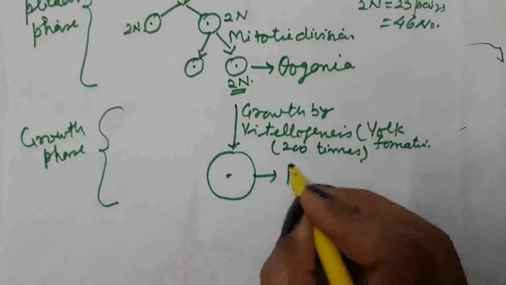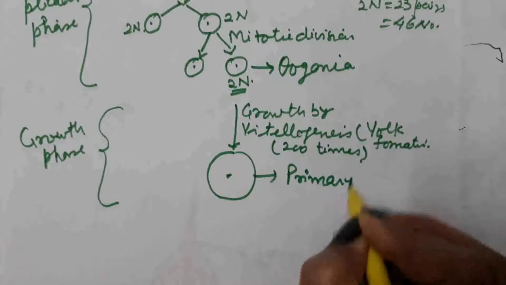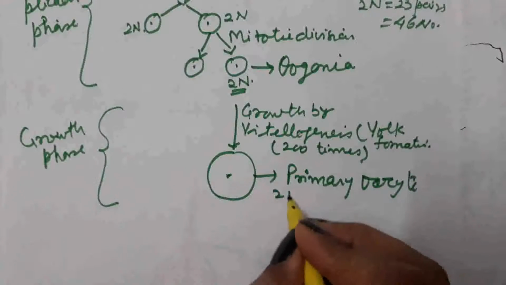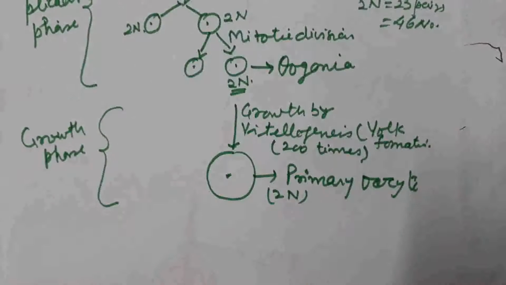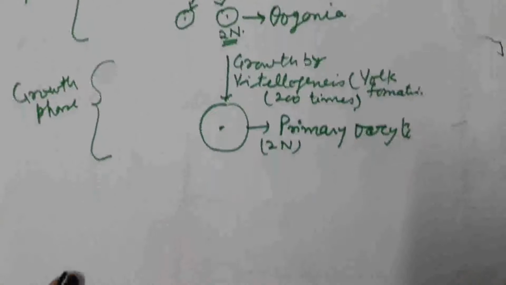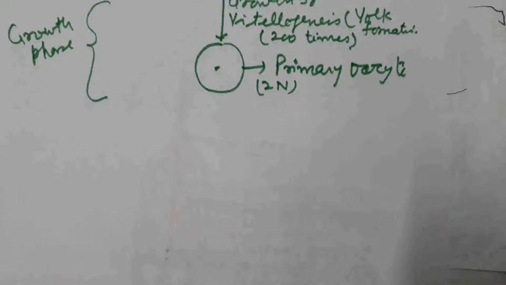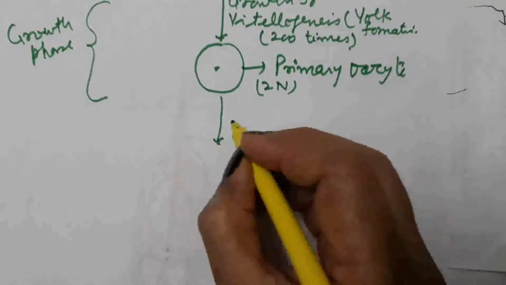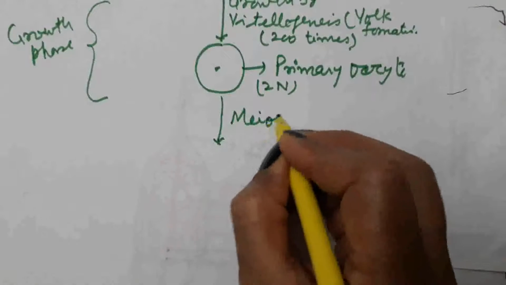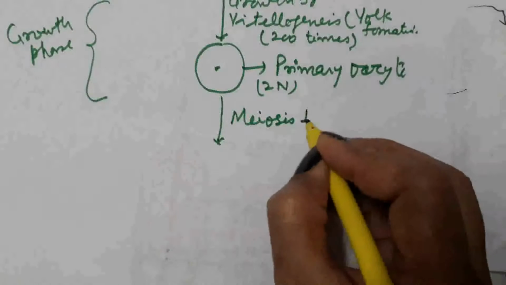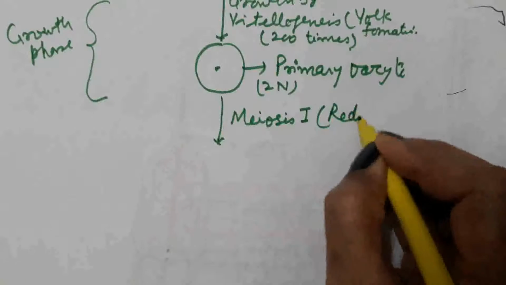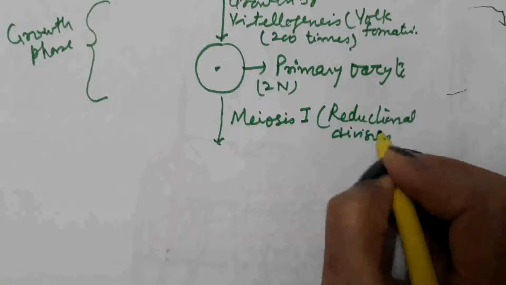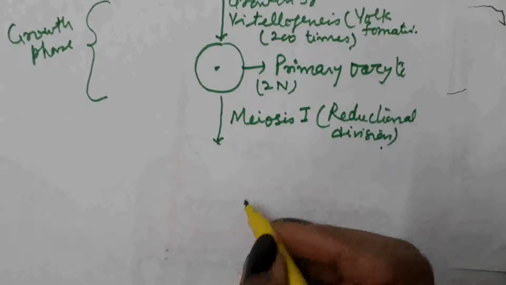Now we call it the primary oocyte. The chromosome number is diploid, that is 2n number of chromosomes are present in this. Now the third phase started, that is the maturation phase. In the primary oocyte, meiosis 1 cell division takes place. Meiosis 1 is the reductional division, which reduces the chromosome number to half.